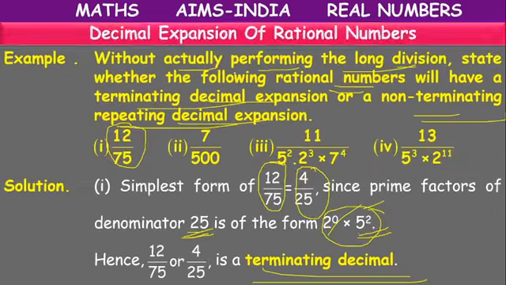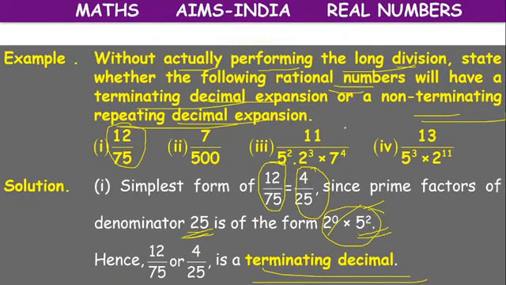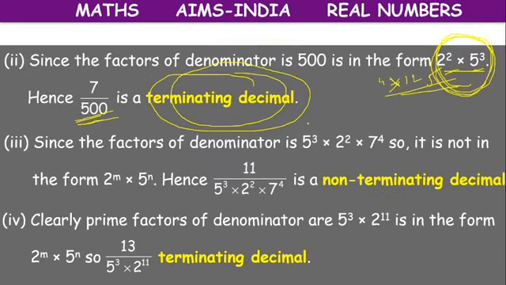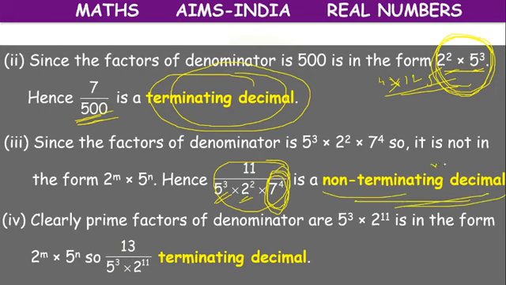Now, third one. What is the third question? 11 by, directly they have given the factors in the denominator place. In the denominator part, we have 5s, 2s, but 7 is there. Along with 5 and 2, there is another factor, 7. So it is a non-terminating repeating decimal.